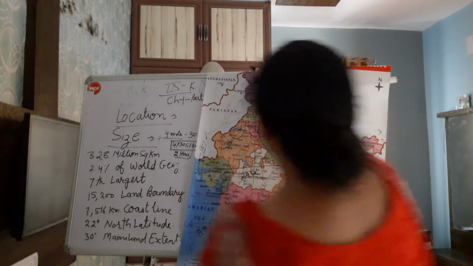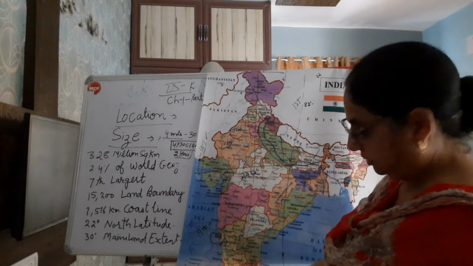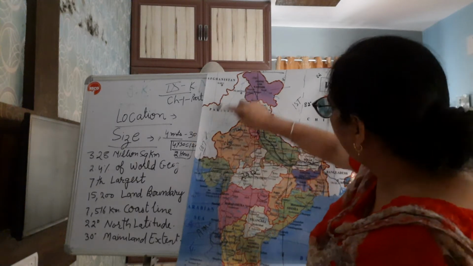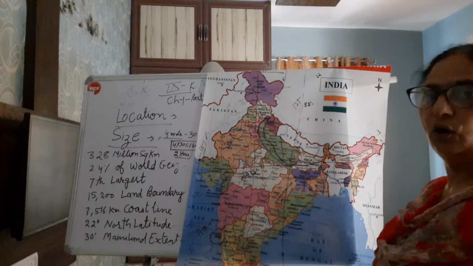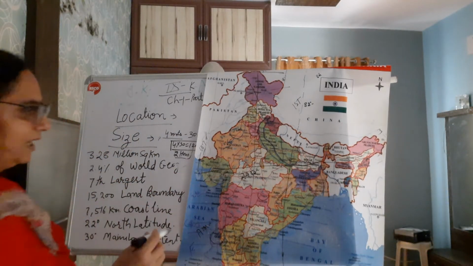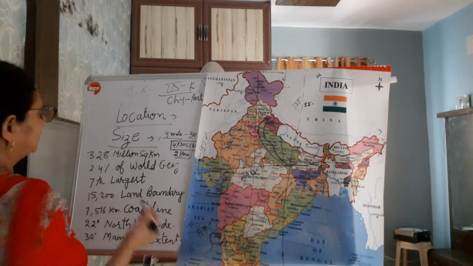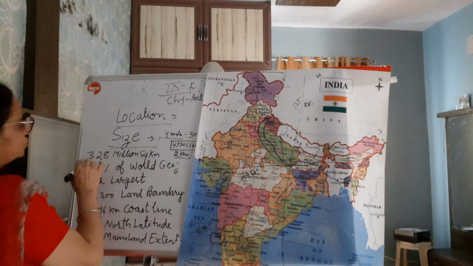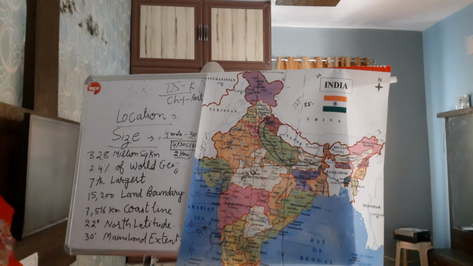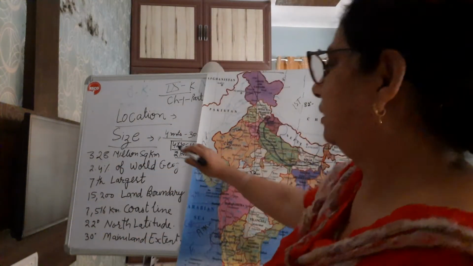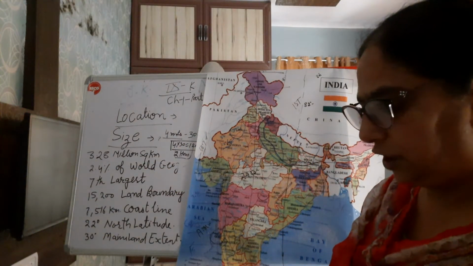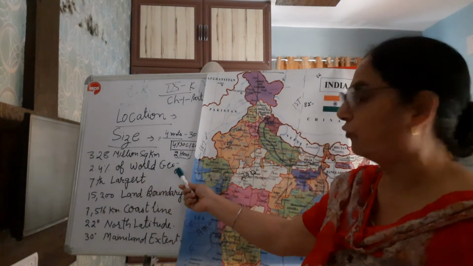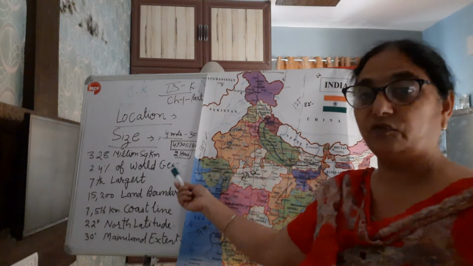Size of India means this is the latitudinal value and this is the longitudinal value, and overall what is the size of India that we took yesterday, the latitudinal and longitudinal values. Its total land covered is 3.28 million square kilometer, and it approximately covers 2.4% of the world's geographical area.